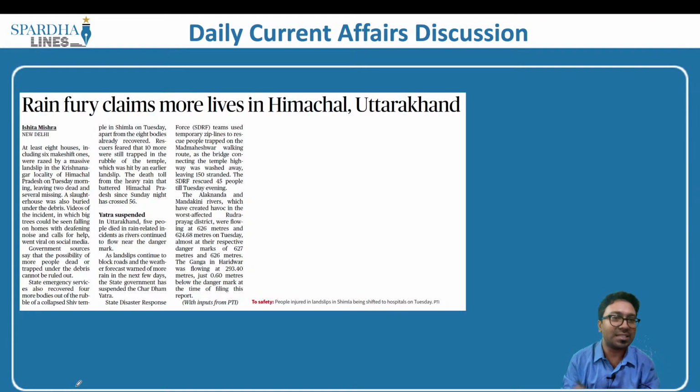The first article says rain fury claims more lives in Himachal Pradesh as well as Uttarakhand. This article is important from two important papers. One happens to be GS paper 1, which is to do with your geography. The other happens to be GS paper 3, which is to do with your disaster management. What is this article speaking about?